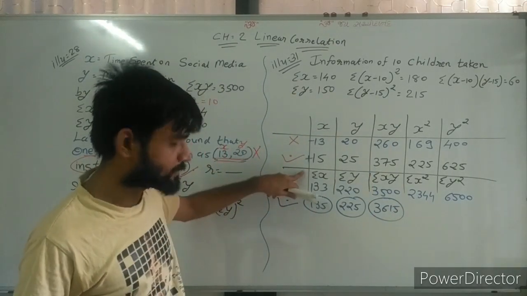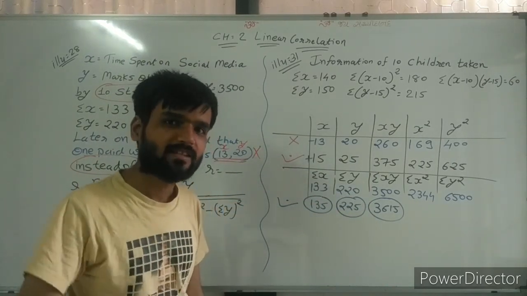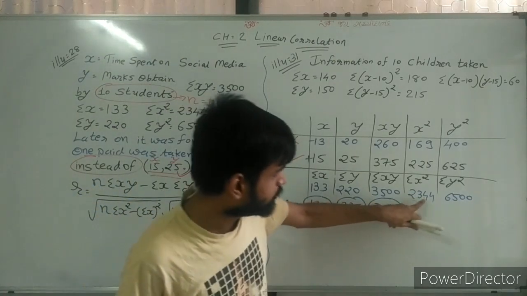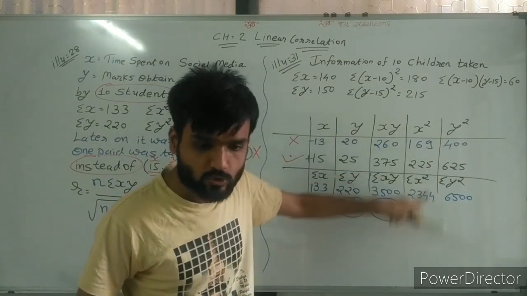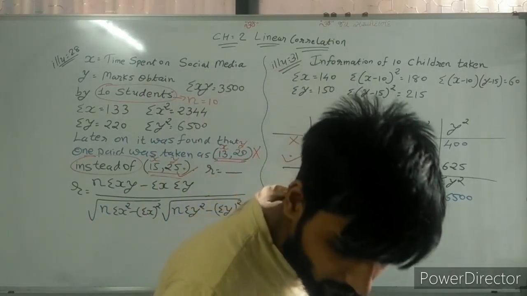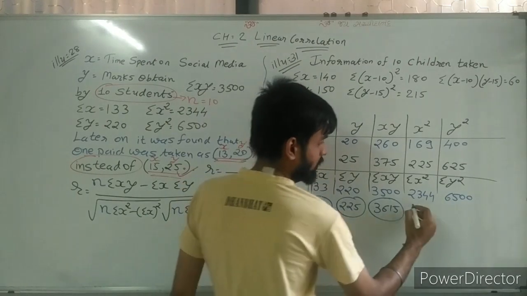This is the correct value of sigma x, sigma y, sigma xy. Sir, next, 2344 minus 169 plus 225. Answer is 2400.